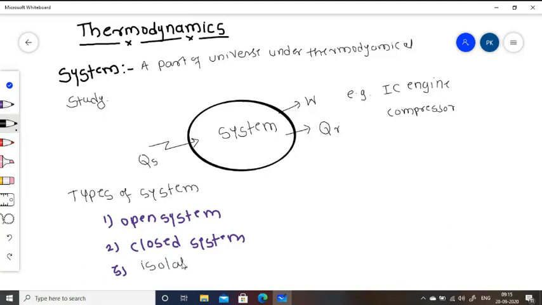These three systems are asked in the university examination.